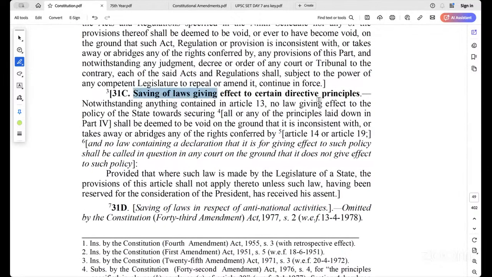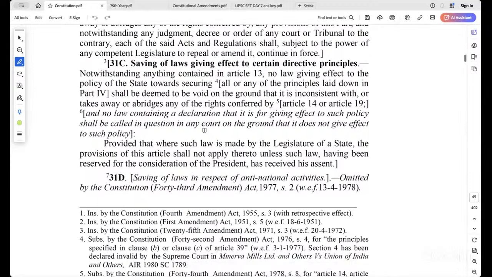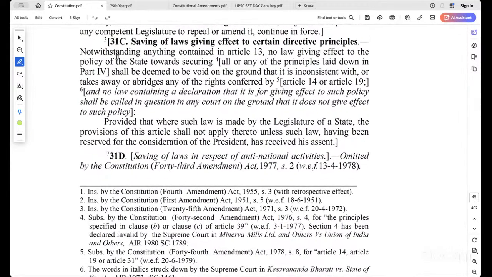See, this was declared as unconstitutional. See this one, the third one, by the 24th one. Saving of laws giving effect to certain directive principles: notwithstanding anything contained in Article 13, no law giving effect to the policy of the state towards securing shall be deemed to be void on the ground that it is inconsistent with or takes away or abridges any of the rights conferred.